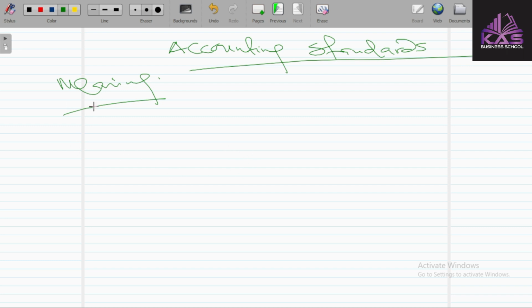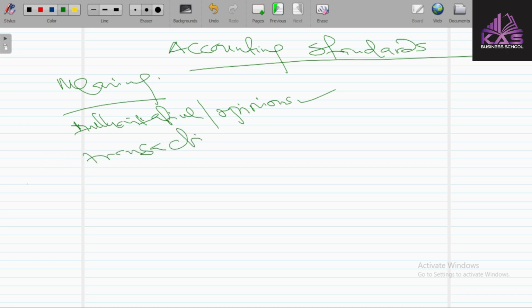So the main points under the definition of accounting standard are: authoritative statement or opinion, which is very important when defining accounting standard; financial transactions; events; and accounting information.